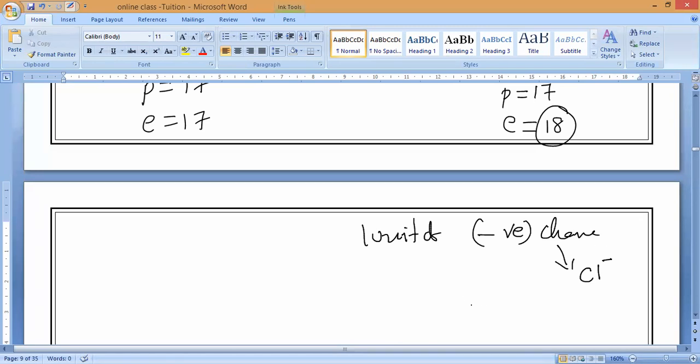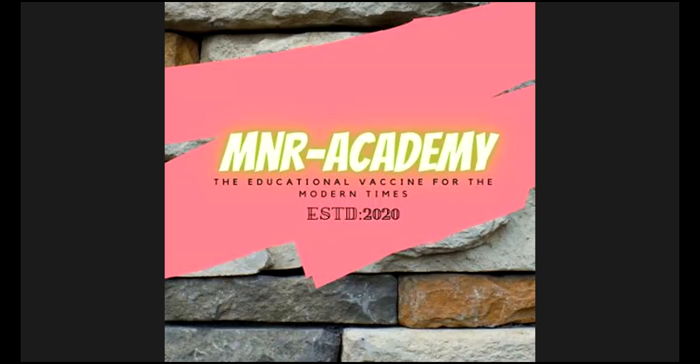Now, in these negatively charged ions, does the number of shells increase or not? By gaining electrons, the number of shells will never change.